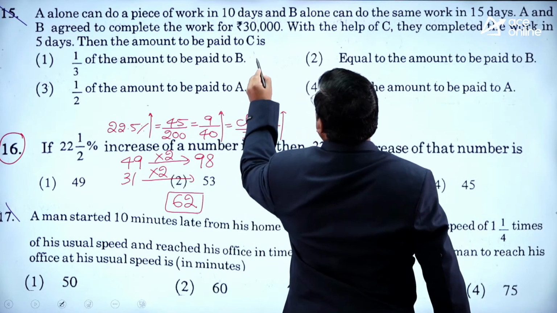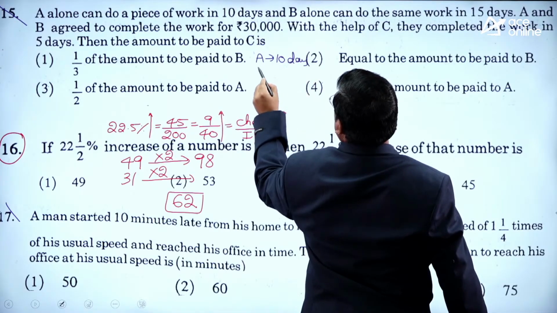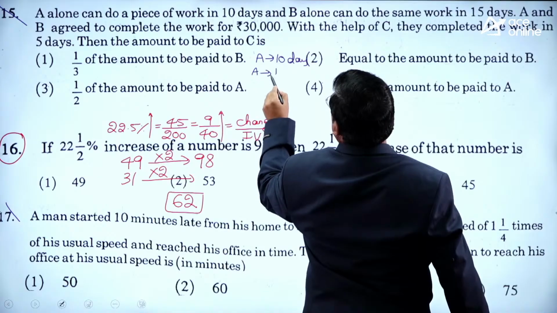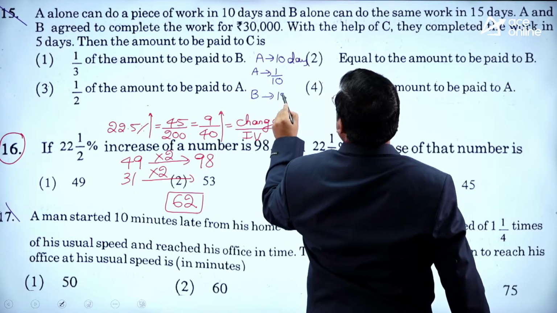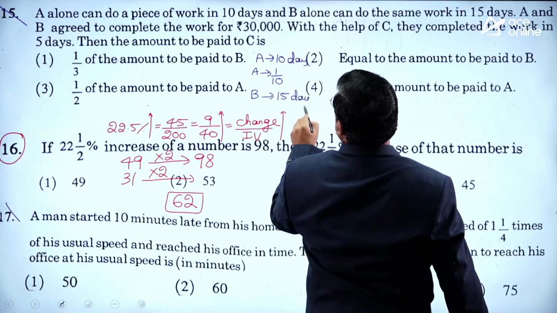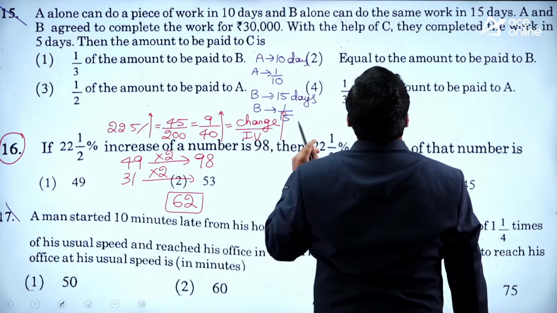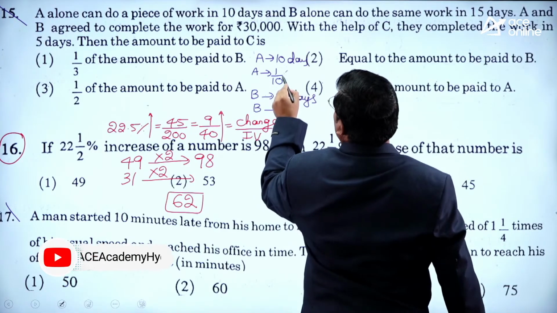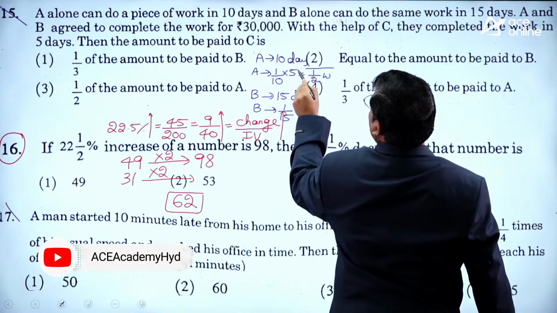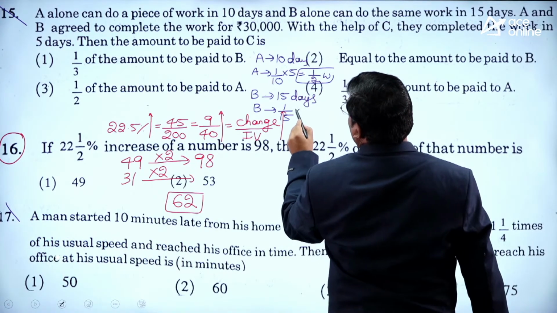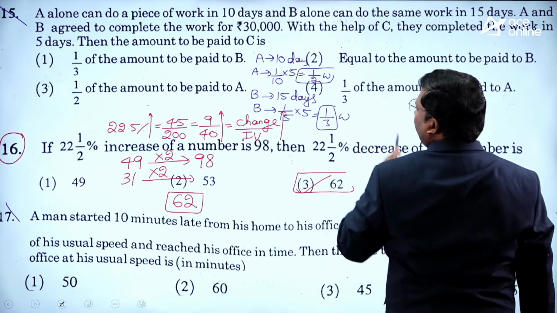A alone can do the work in 10 days. That means in 1 day, how much work will he do? 1/10 of the work. B alone can do the work in 15 days, so in 1 day, B will do 1/15. They are working with C for 5 days. A works for 5 days, so A will complete half the work. B will complete 1/3 of the work.